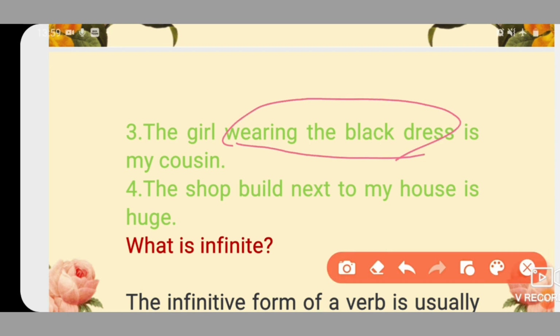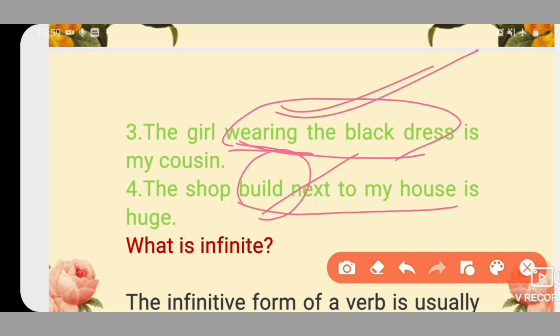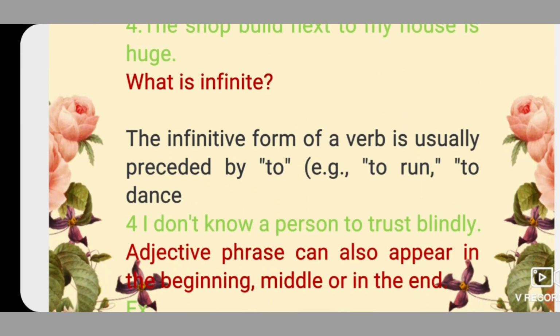"Wearing the black dress." Here the adjectival phrase starts with "wearing," and "wearing" is a participle. "The shop built next to my house." "Built next to my house": "built" here is a past participle, and it is an adjectival phrase.